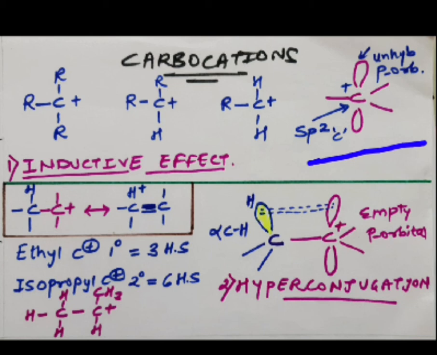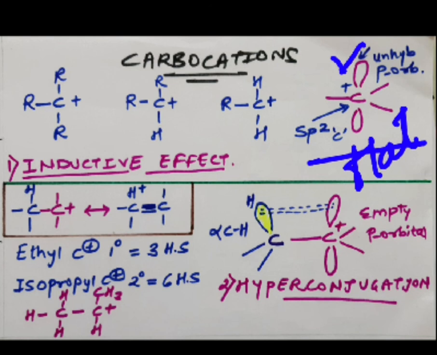Because of which the 3 sp2 hybridized orbitals lie in a plane at a bond angle of 120 degrees, and so it has a flat structure, right? One more thing you can point out is there is an unhybridized p orbital on the central carbon atom, and this unhybridized p orbital is vacant.